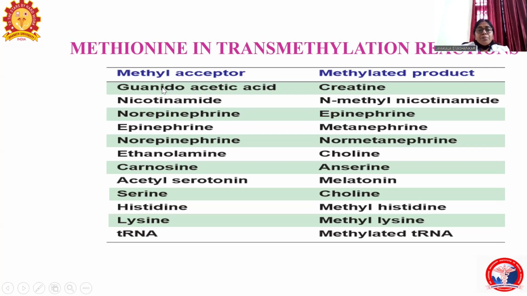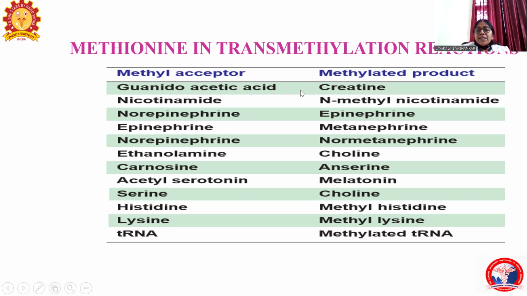The substrate guanidoacetic acid is formed by the condensation of arginine and glycine. When this guanidoacetic acid is methylated, that is, by addition of the methyl group from active methionine, it forms creatine. Creatine is a high energy compound.